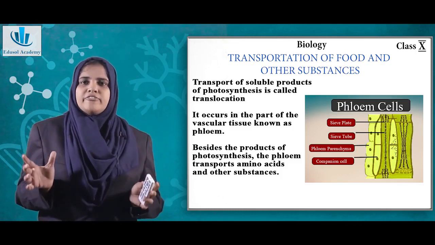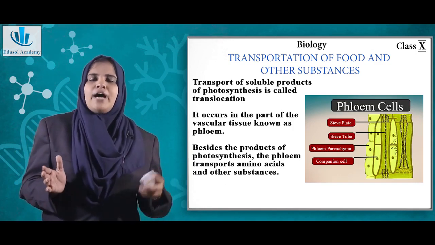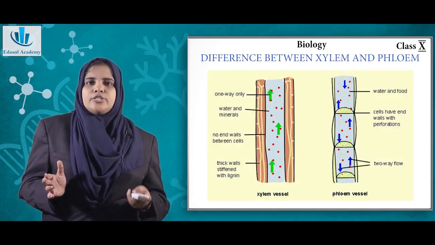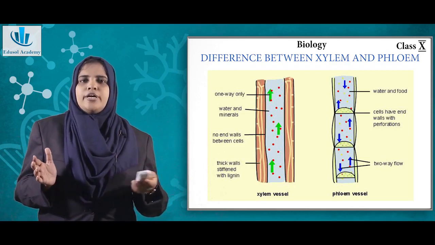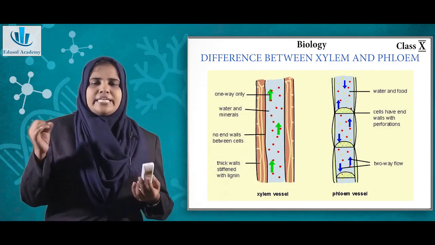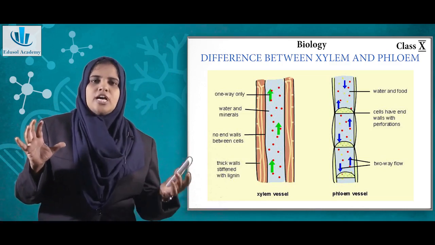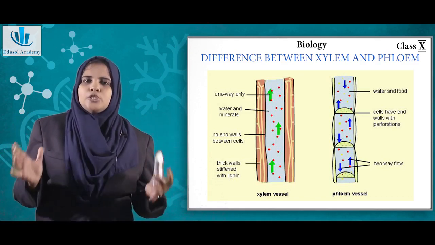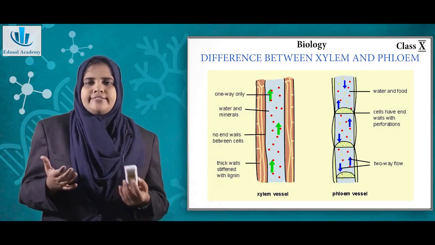That is the important difference which you have to understand with respect to xylem and phloem. So xylem is mainly associated with the transport of water and minerals, whereas phloem is associated with the transport of food as well as amino acids and some other soluble materials.